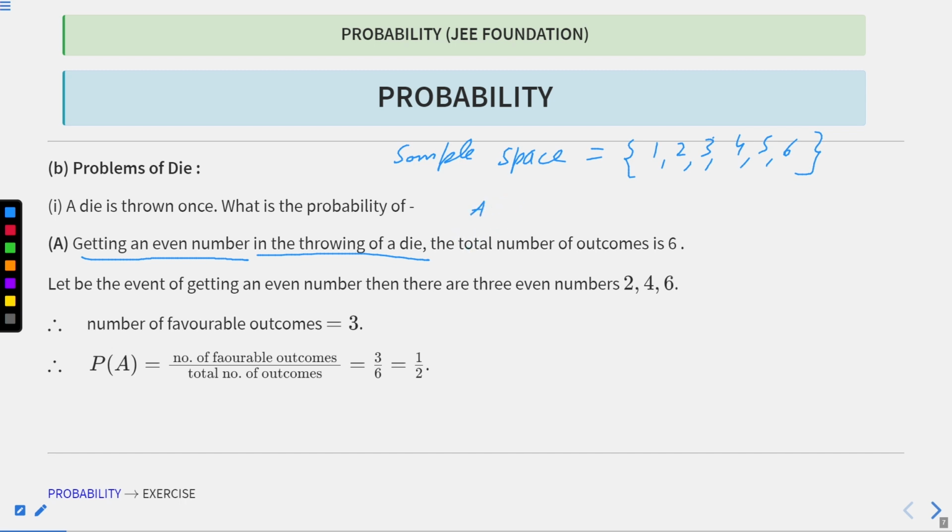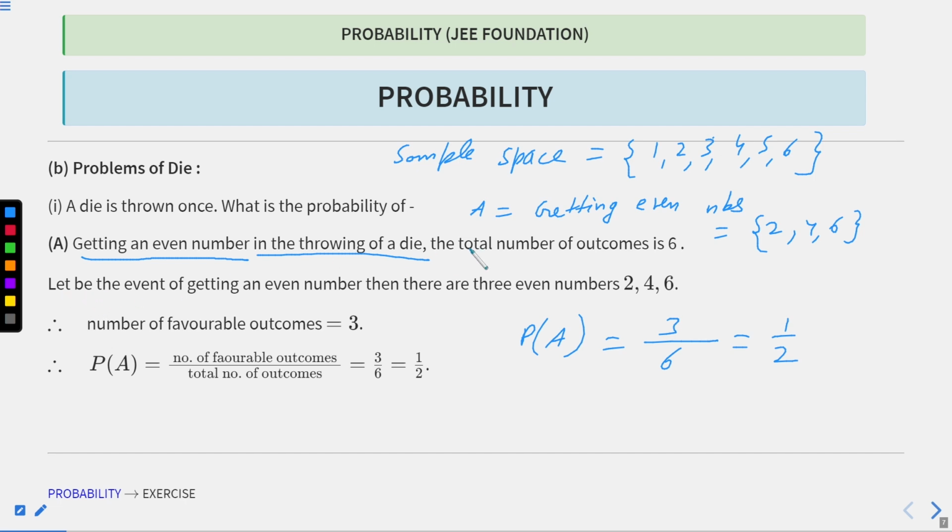Now my event A is getting even numbers. What will be my even numbers? So 2, 4 and 6. So if you see, I have total numbers which is 6, and the number of favorable outcomes which is 3. So my probability of event A, getting even numbers, will be equal to 3 by 6, which will be 1 by 2. I hope this is clear.